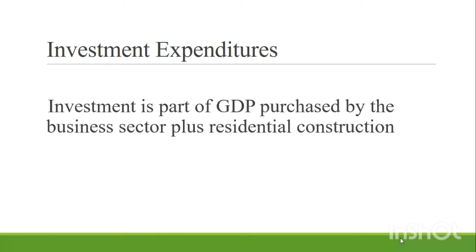Investment has three main components. The first part is business fixed investment. It consists of purchases of newly produced plants and equipment, which is also called the capital goods. The second subcomponent of investment is residential construction investment, which is the building of single and multi-family housing units. The final component of investment is inventory investment, which is the change in business inventory. Inventory can be positive or it can be negative.